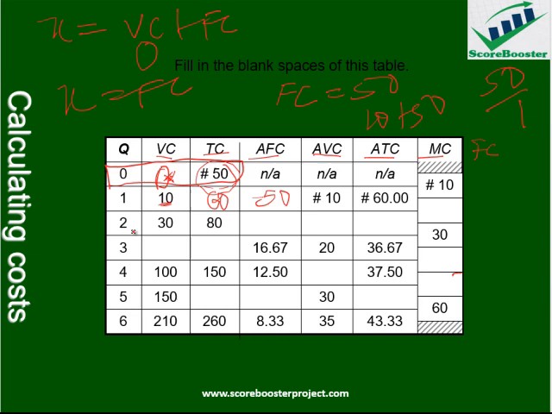We are going to have 25, that is 50 divided by 2. Now, if this one is 25, then what will be the average fixed cost here? It is 50 divided by 3, so we have 16.67 naira, like that.